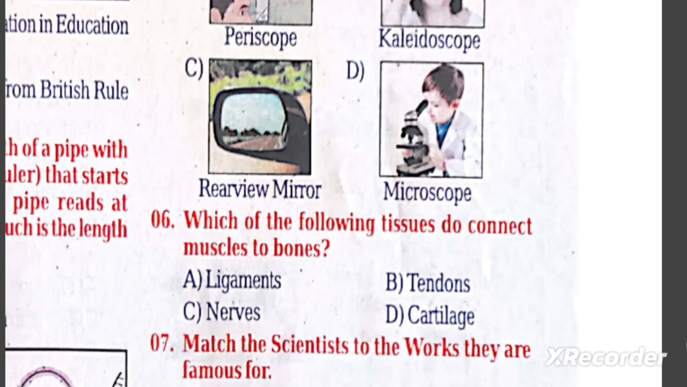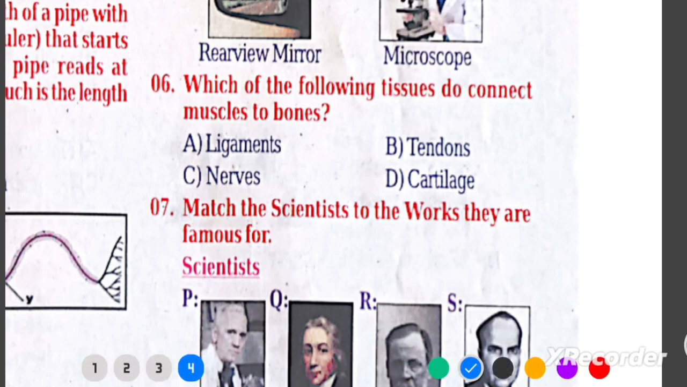Q6. Which of the following tissues connect muscles to bones? A. Ligaments. B. Tendons. C. Nerves. D. Cartilage. Explanation: tendons connect muscles to bones, ligaments connect bone to bone.